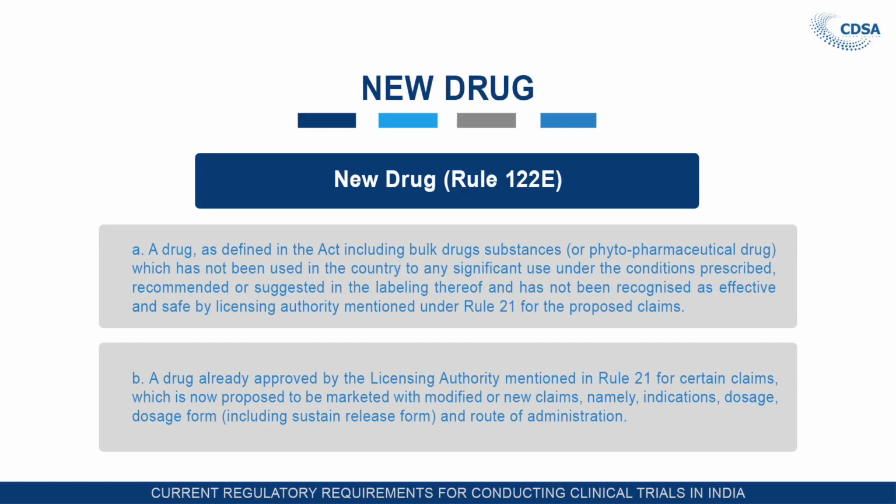The first clause A states that a drug as defined in the act, including bulk drug substances or phytopharmaceutical drug, phytopharmaceutical drug given in the bracket because it has been added lately in 2015, which has not been used in the country to any significant extent under the conditions prescribed, recommended or suggested in the labeling thereof and has not been recognized as effective and safe by the licensing authority, that is DCGI and CDSCO, mentioned under Rule 21 for the proposed claim.